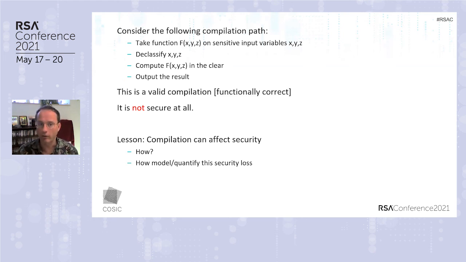It's functionally correct, but it's not secure because the values are declassified. So here we've got an issue where a compilation methodology gives a security flaw. Clearly we have to understand compilation if we're going to make any meaningful discussion of what security is. So the lesson is compilation affects security, and we need to quantify this loss.